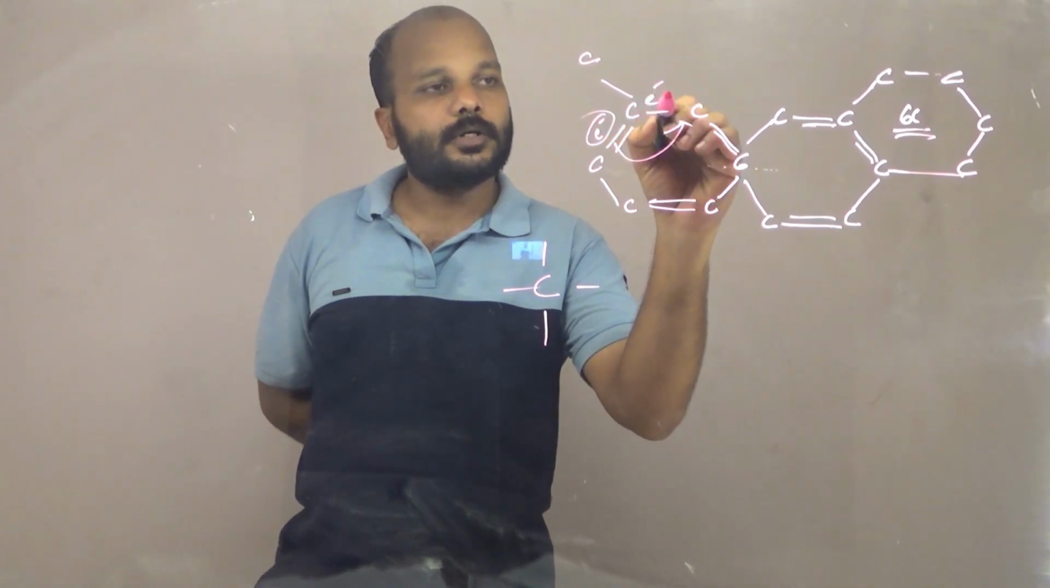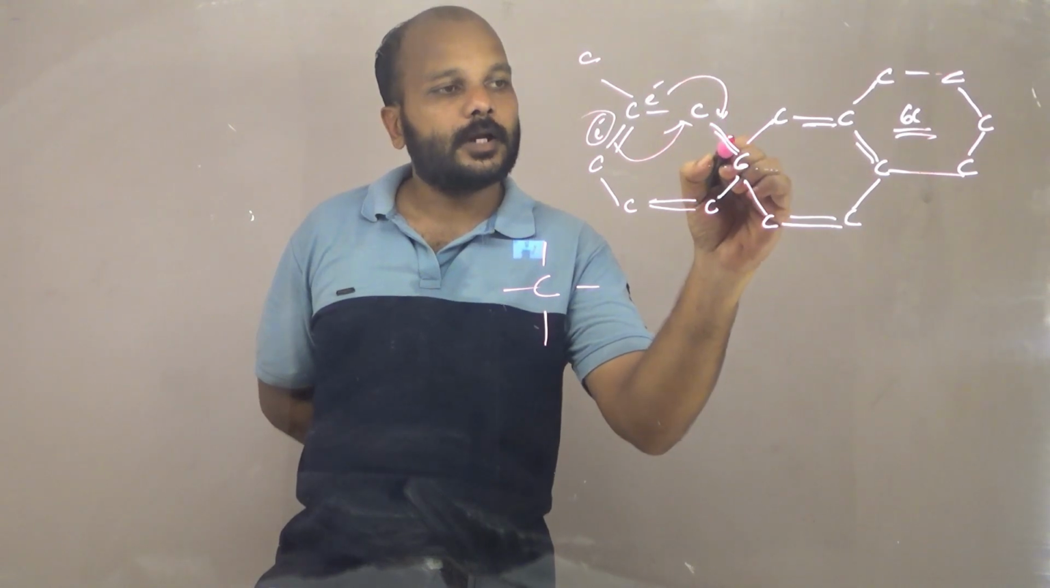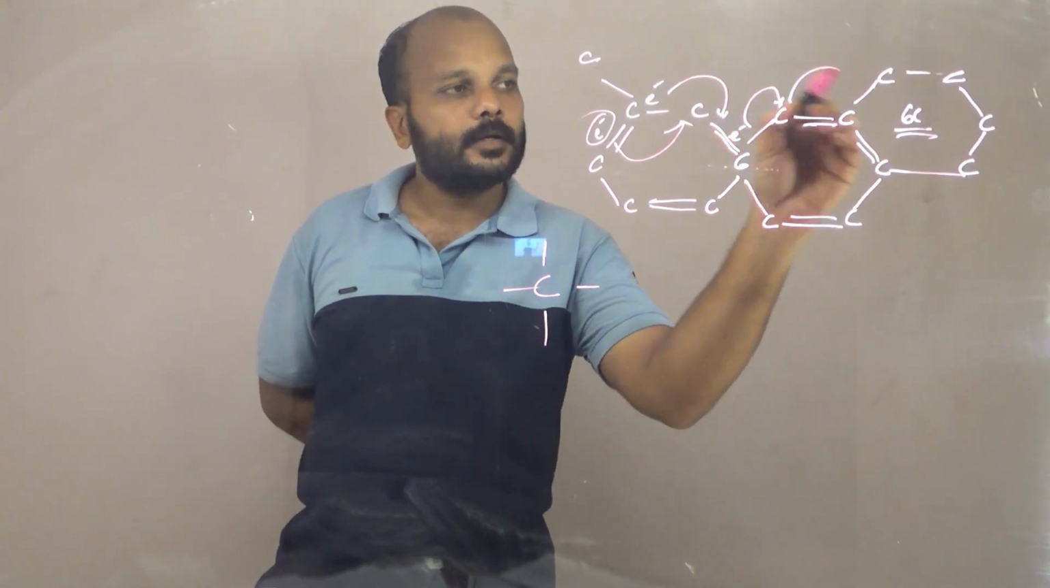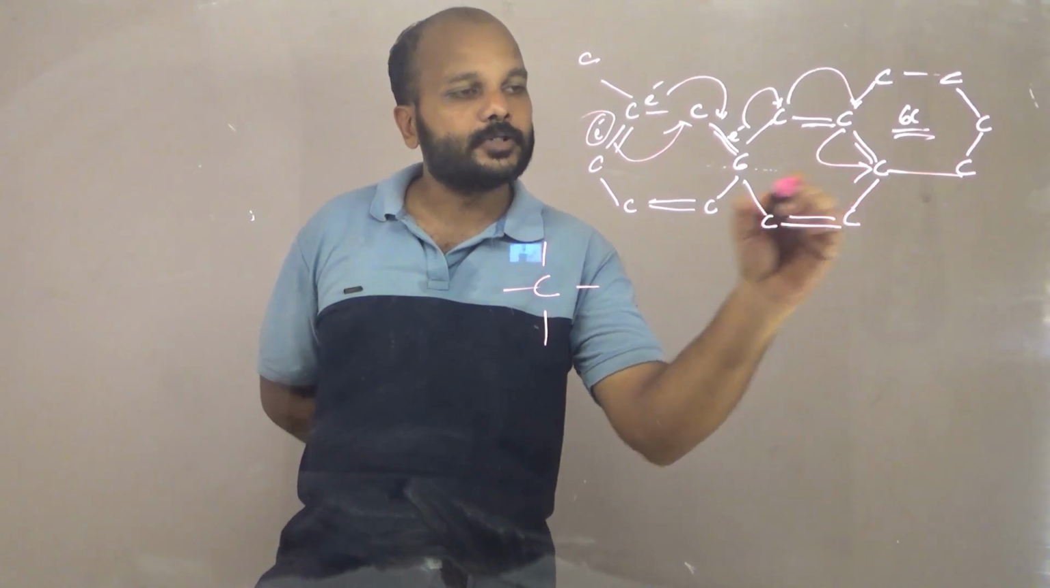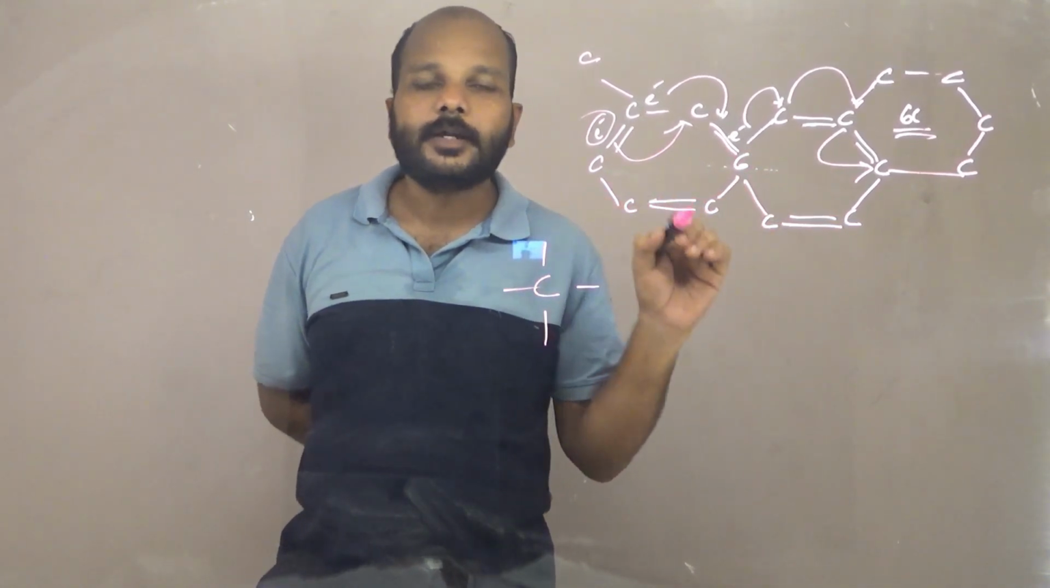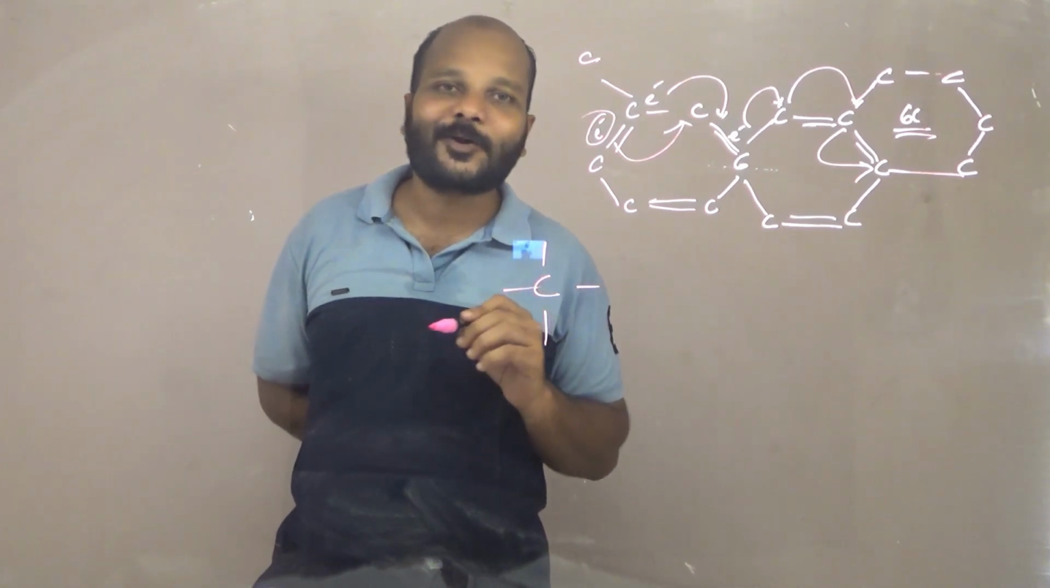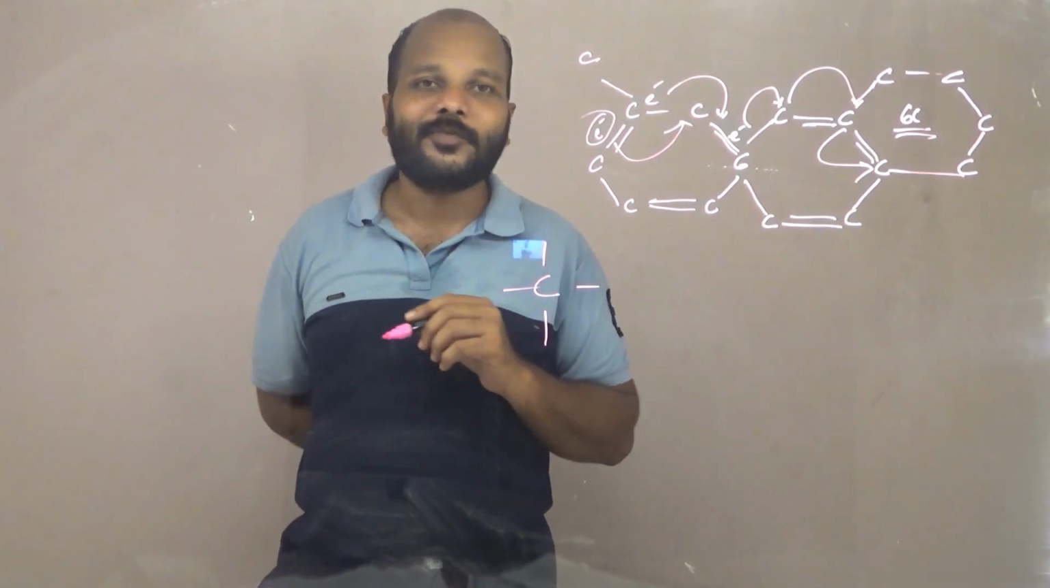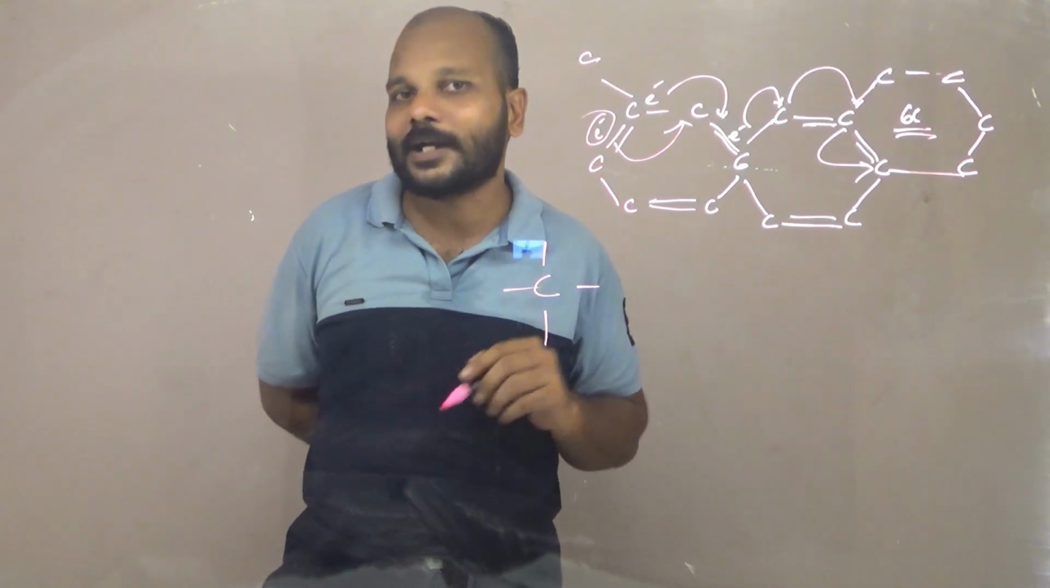So this electron can move from here, it can move here, it can move here, it can come here. So throughout the graphite, these free, mobile electrons are running. It will be moving. Due to that, graphite shows conductivity.